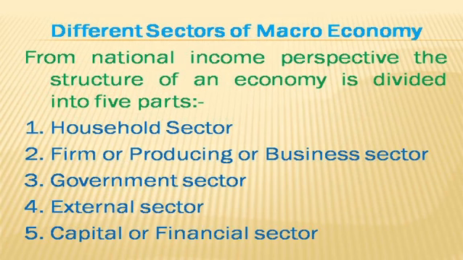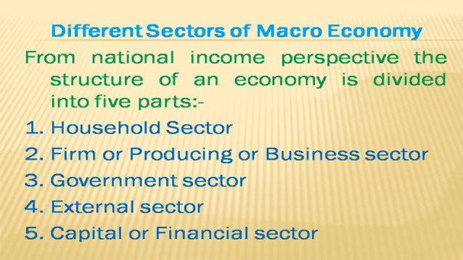Different sectors of macroeconomy or different sectors of an economy. From national income perspective, the structure of an economy is divided into 5 parts. Number 1, household sector. Number 2, farm or producing or business sector. Number 3, government sector. Number 4, external sector.